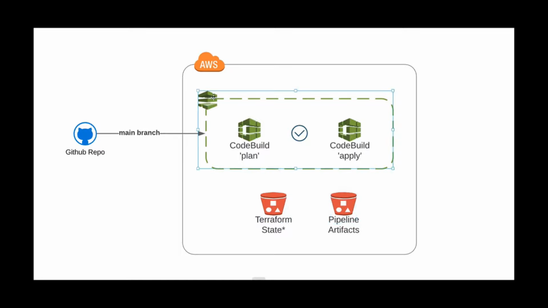We need to create the pipeline itself. We need to create a role which the pipeline can use to actually execute. Okay, so the first thing we'll want to do is create an S3 bucket. So I'm going to create a new file.